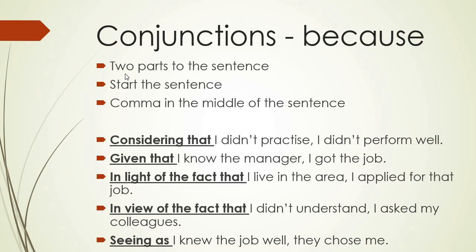So there are always 2 parts to the sentence. So let's look at this one. Considering that I didn't practice, I didn't perform well. So what I'm saying is, because I didn't practice, I didn't perform well. The first part says, because I didn't practice, and then what's the result? I didn't perform well. We always put a comma in the middle, so you can see that there's a comma in the middle.